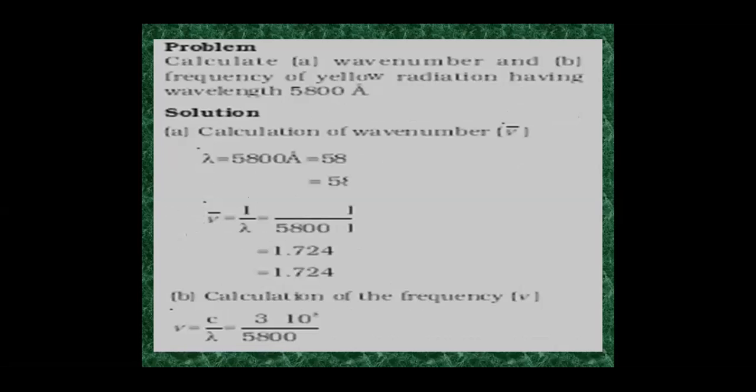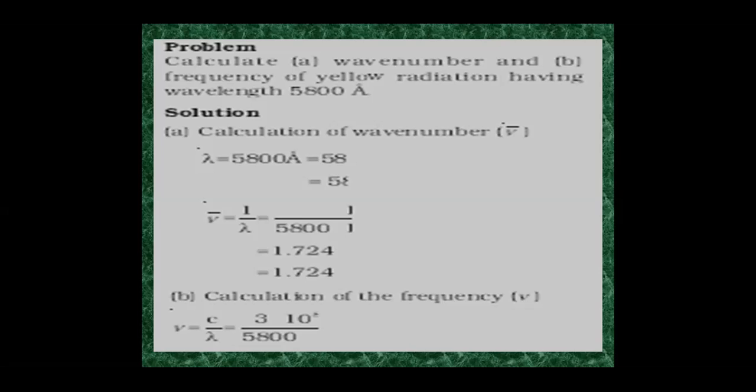The next one: calculate the wave number and frequency of yellow radiation having the wavelength 5800 angstrom. Now, calculation of wave number, that is nu bar is equal to 1 by lambda. What is the value of lambda? Lambda is nothing but 5800 angstrom. So when you convert 5800 angstrom in terms of hertz, you'll get nu bar is equal to 1.724.